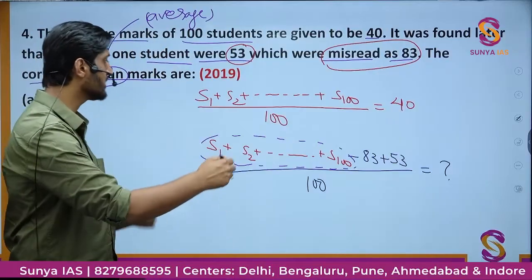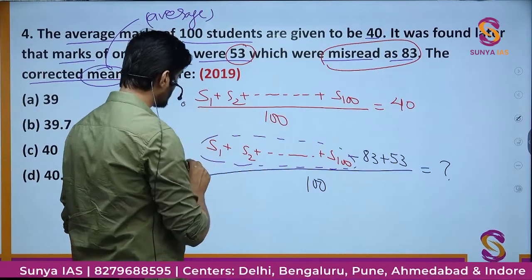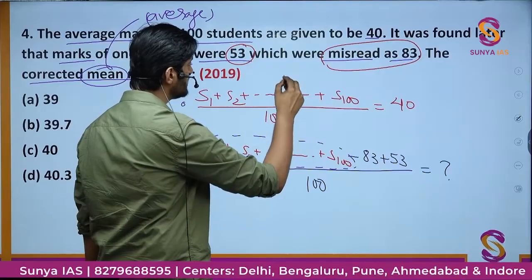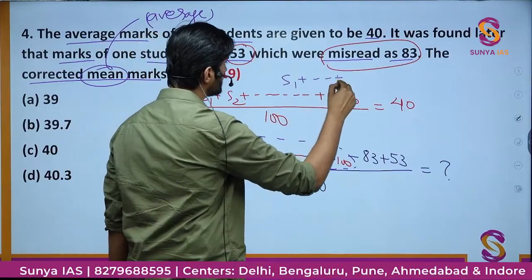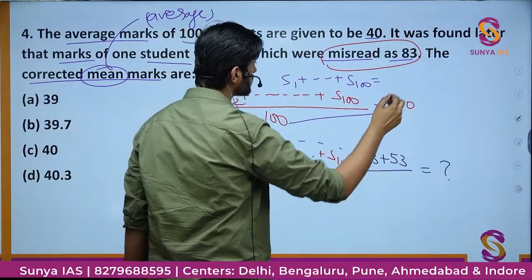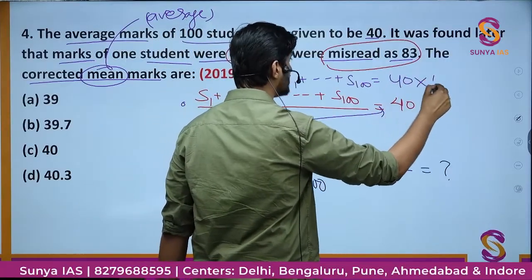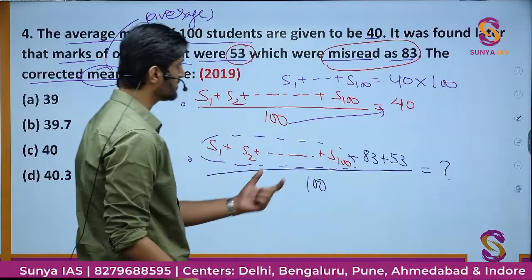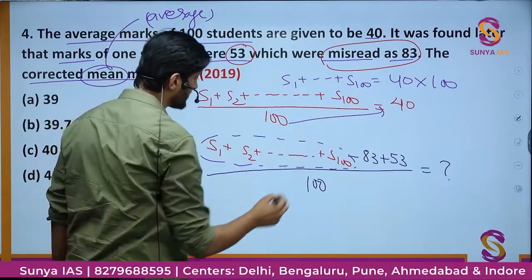You can easily guess from where we are going to get this. So from the above equation, we can easily say that S1 till 100, the sum of marks of these 100 students, is nothing but, you send this 100 into cross multiplication, 40 into 100. That is something I am going to bring here. It will be nothing but 4000